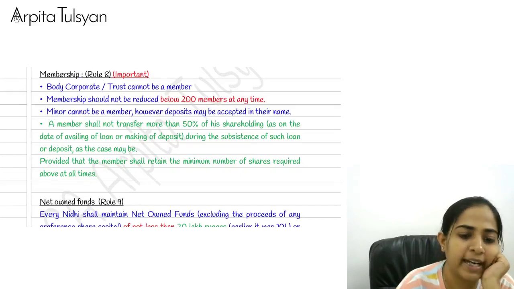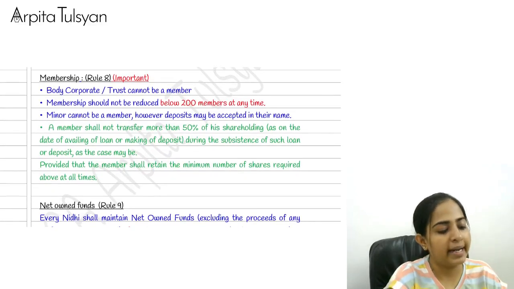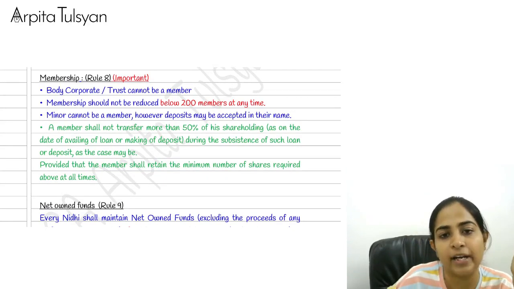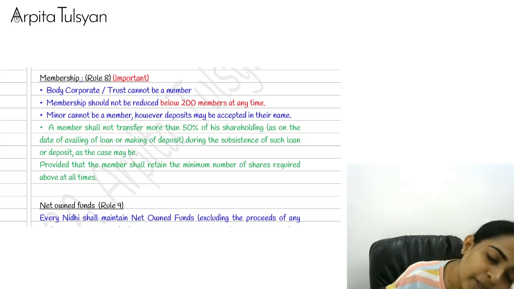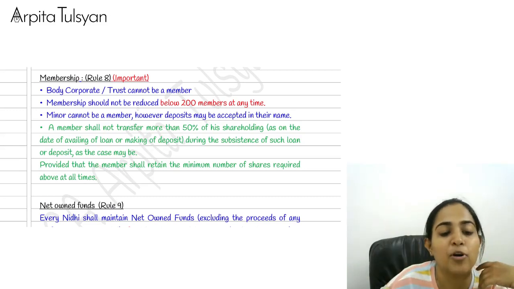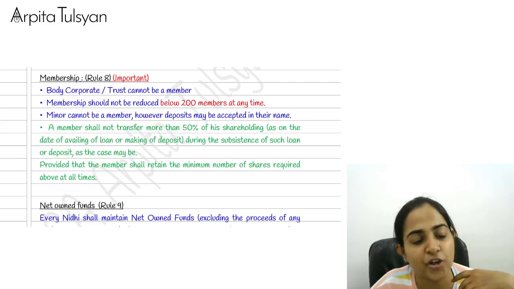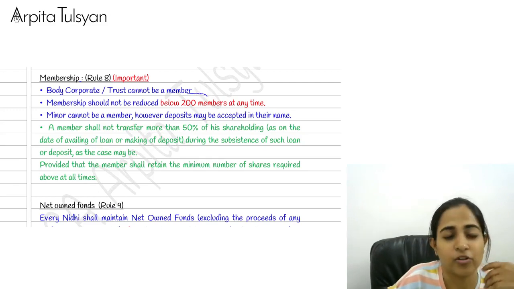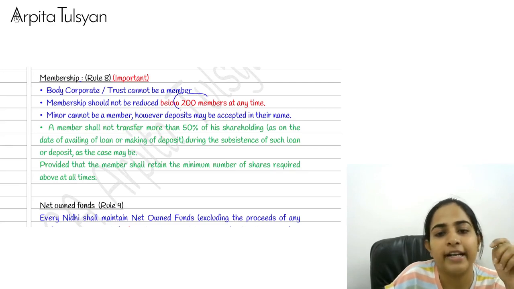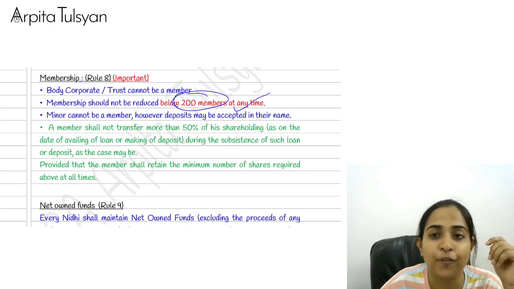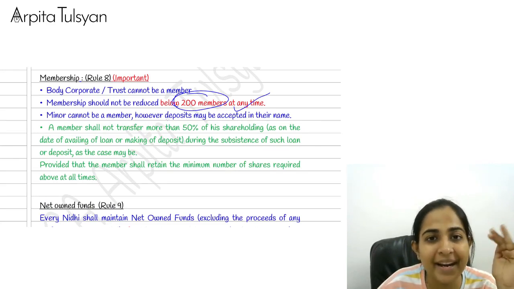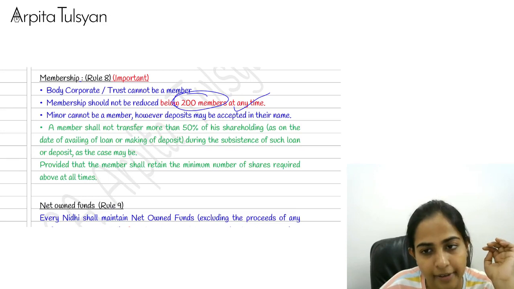Okay, so let's go to the next rule now. Rule number 8 is important. Rule number 9 is again important. Okay, 9 we have done actually. Rule number 8 also partially we have done. Do you recollect we had studied that the number of members in case of a Nidhi company should be at least 200, not 100. That should not get reduced below 200 at any point of time. During the entire year, it should be maintained at least 200.